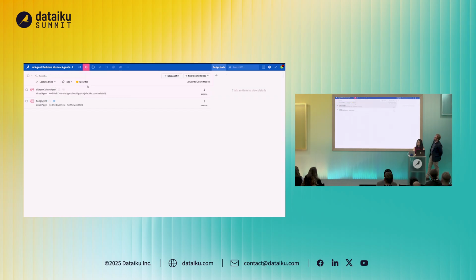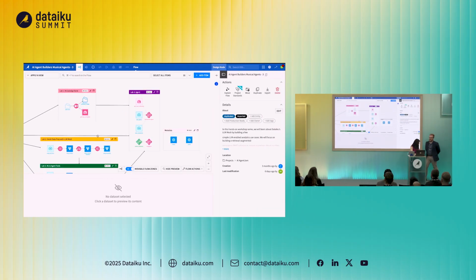Go back to our list of agents, and now we have 2. So let's see what that looks like in the flow. In the traditional Dataiku visual interface pattern, we can actually see, as we're building out our agentic workflow, the kind of tools that we're using. As an example, our song agent is directly connected into our predict popularity. So now, at a glance, we can start to understand what our project is doing without having to trawl through lines of code.